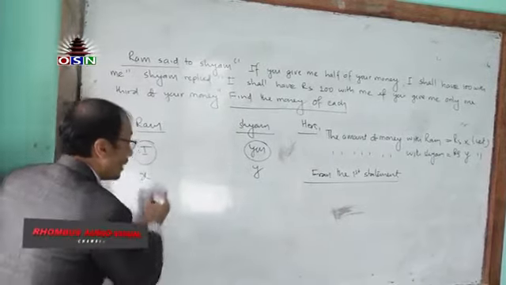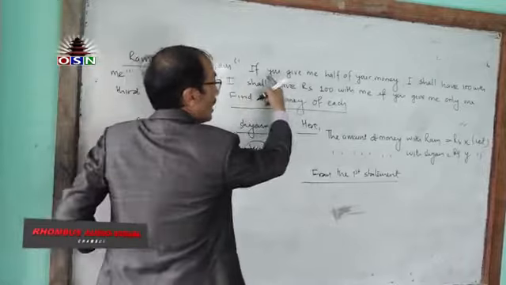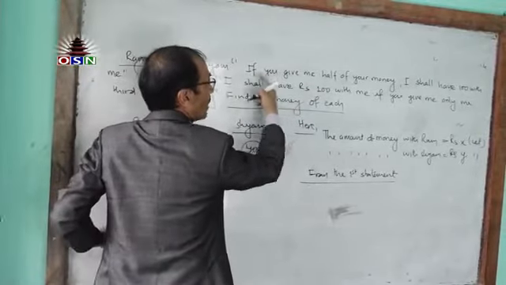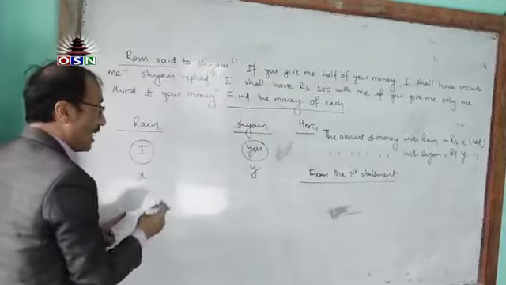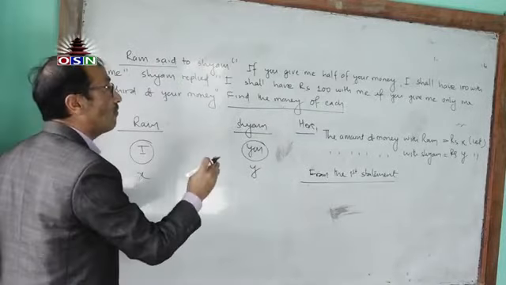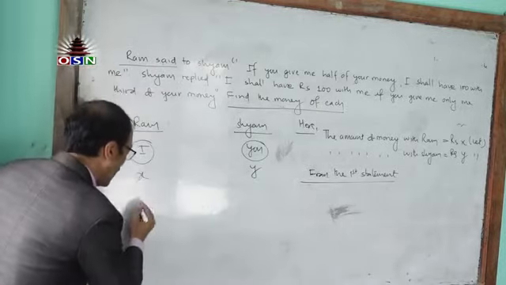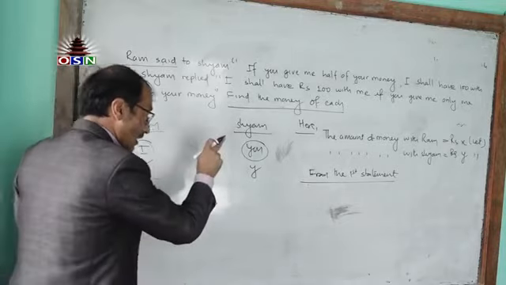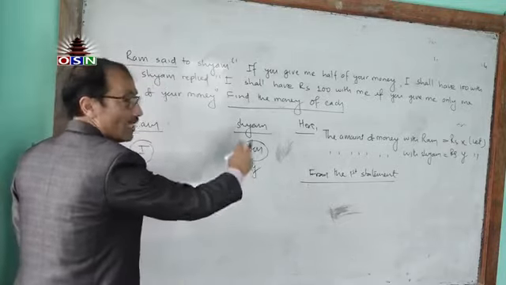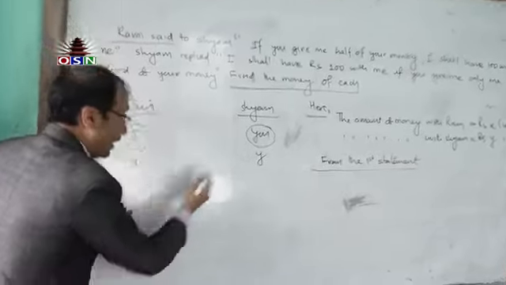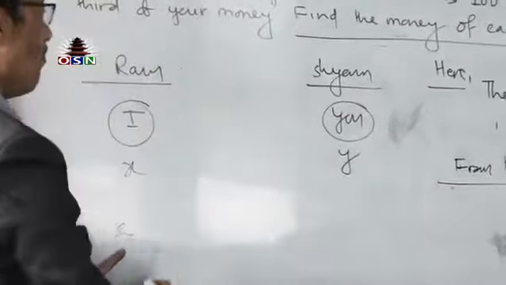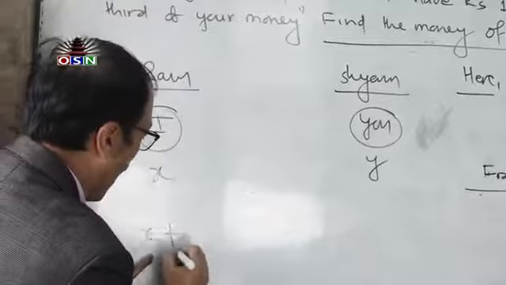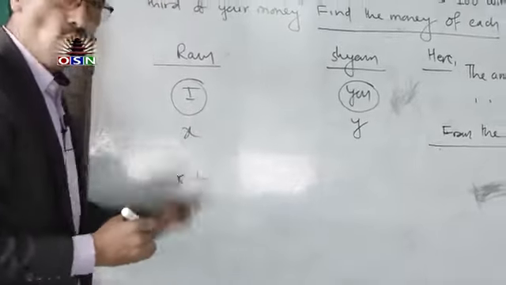So let's read the statement. The if clause says that if you give me half of your money, means Shyam will have to give half of his money. When Shyam gives some money to Ram, of course Ram will have more.